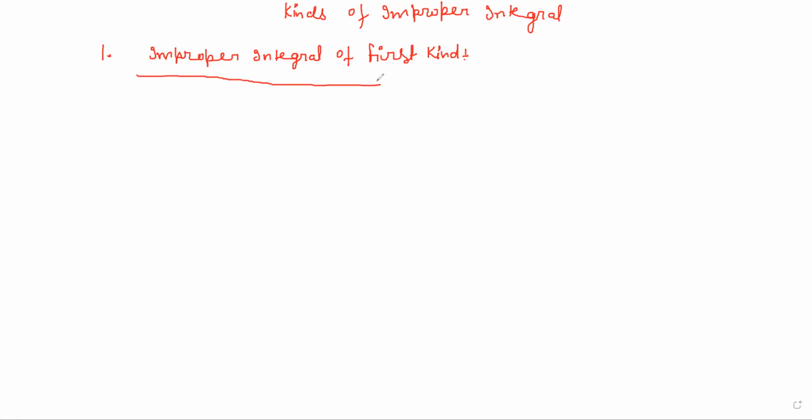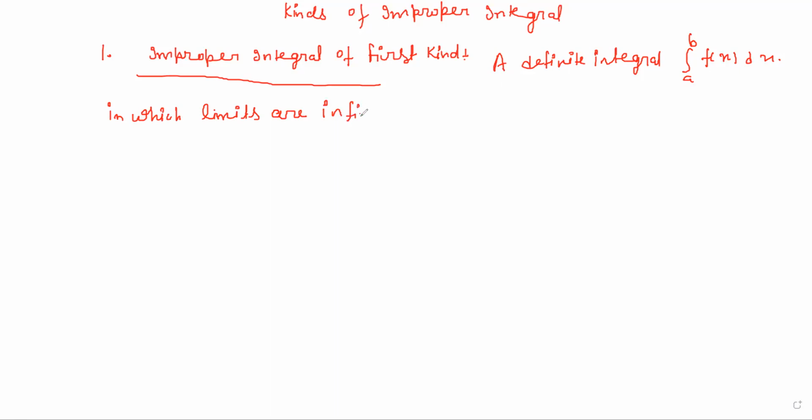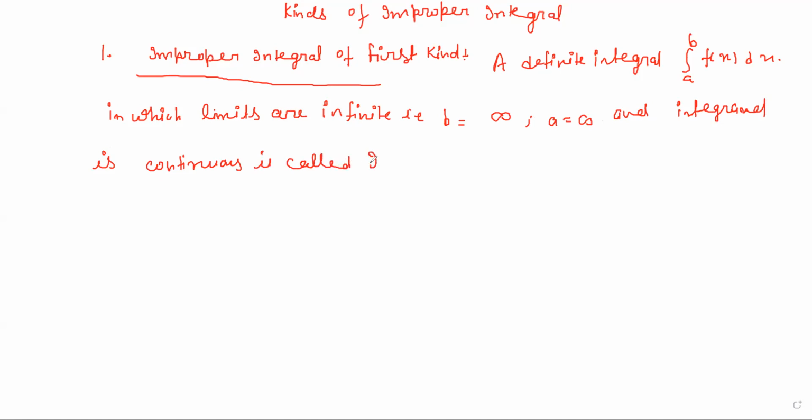So in improper integral of the first kind, we can say a definite integral from a to b of f(x) dx, in which limits are infinite, that is either b is infinity or a is infinity, and the integrand is continuous, we can say bounded, is called improper integral of the first kind.